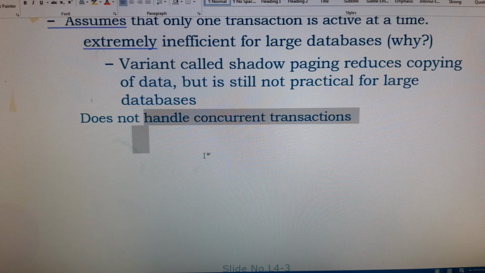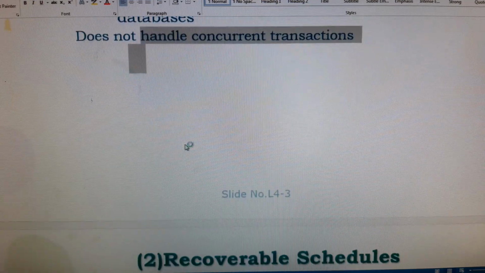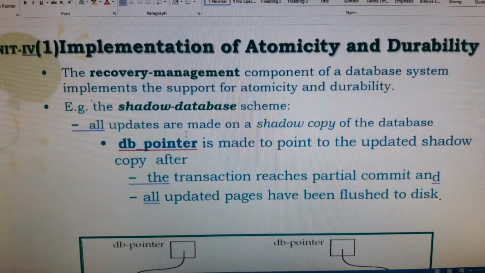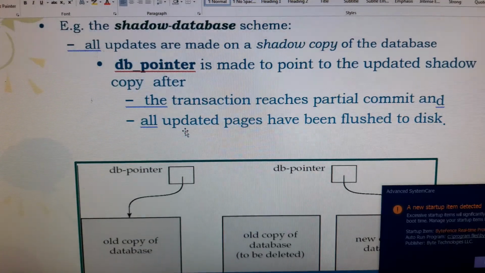So before update, meaning before it enters the committed state, you can restore with the old copy, and after the update you can restore with the new copy. Here the old copy gets deleted. So likewise we should use this implementation of atomicity and durability. This is important for your short answer questions.